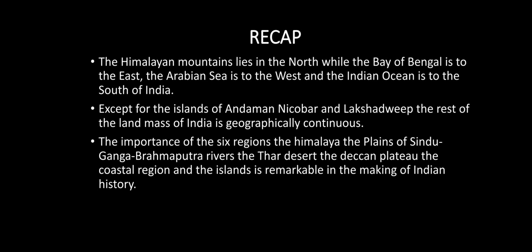Recap. The Himalayan mountains lie in the north while the Bay of Bengal is to the east, the Arabian Sea is to the west and the Indian Ocean is to the south of India. Except for the islands of Andaman Nicobar and Lakshadweep, the rest of the landmass of India is geographically continuous. The importance of the 6 regions, the Himalaya, the plains of Sindhu, Ganga, Brahmaputra rivers, the Thar Desert, the Deccan Plateau, the coastal region, and the islands is remarkable in the making of Indian history.